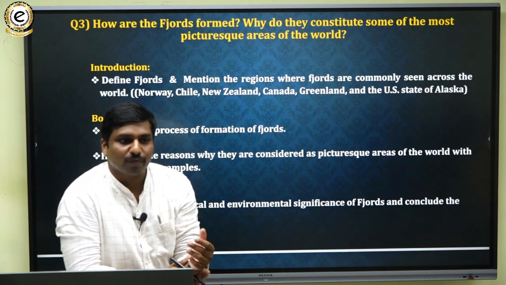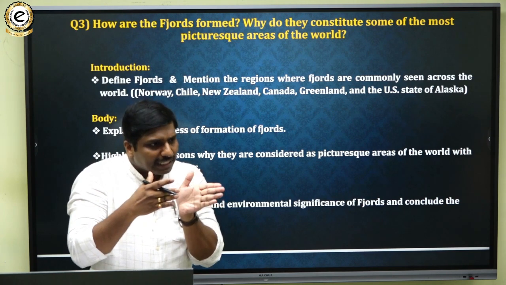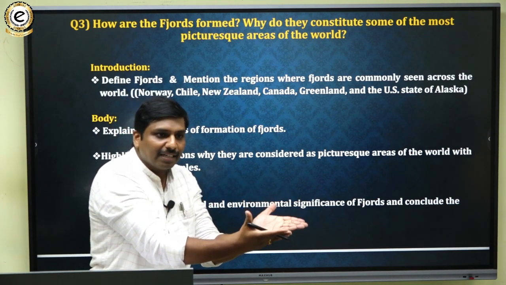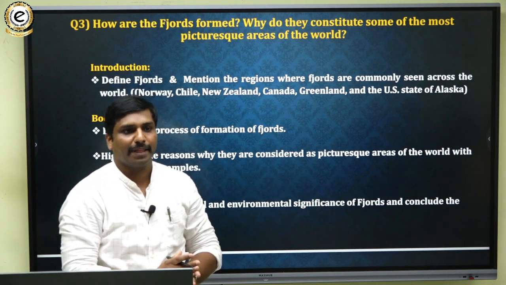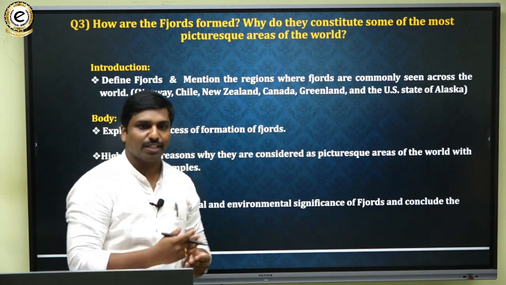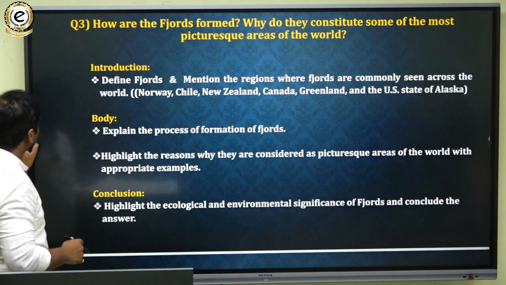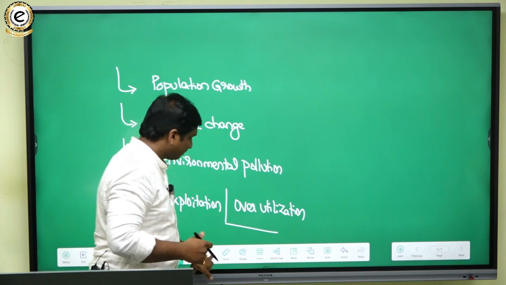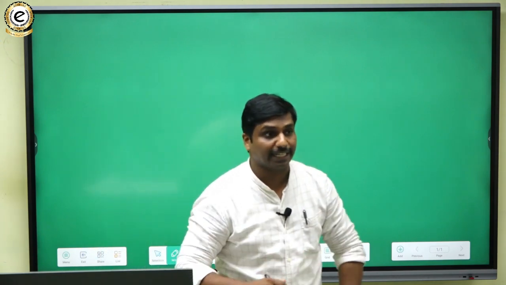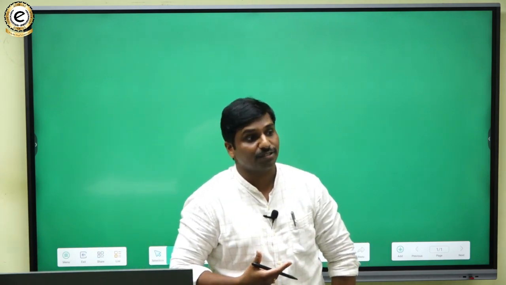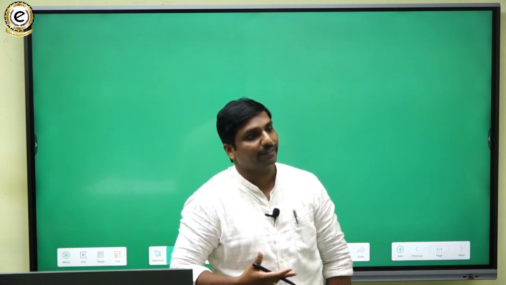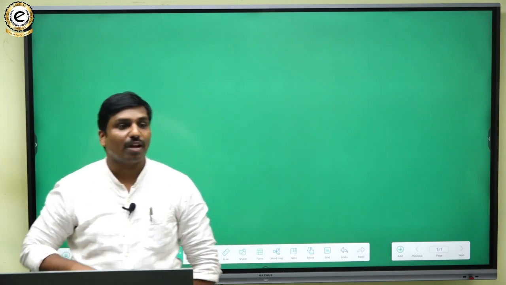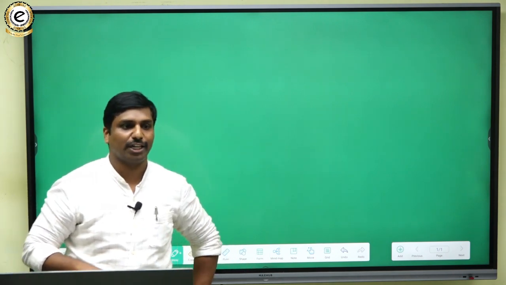Usually these are thin passages through which water passes, having long cliffs or mountains. You just try to look at the images so that you will get an idea of what fjords are properly, if you don't have knowledge about them. Fjords are beautiful in nature.